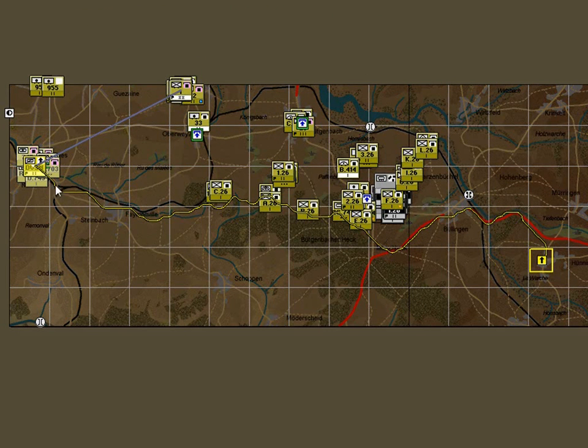Right, we can see here that the route it's chosen, rather than the quickest route that we had before along the main road, it's chosen to use this minor road here and then to hug the wood line and then divert south around the enemy concentration and then come back up into Bullingen and onto Hunningen. So, not a bad route.